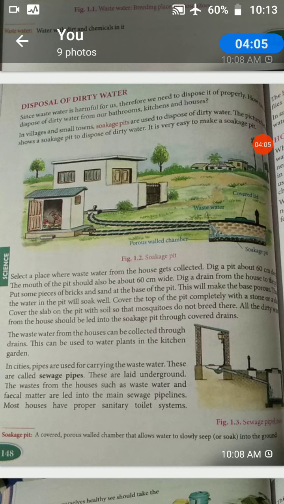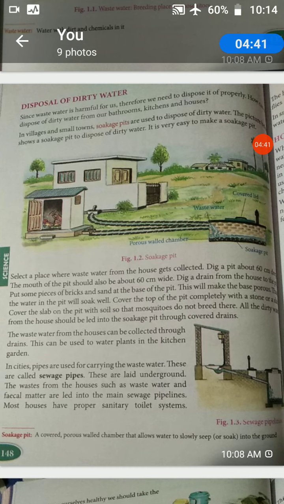Since I have told you wastewater is not good for health and will be harmful, we need to dispose of it properly. How to dispose of dirty water from our bathrooms, kitchens, and houses? We get wastewater when we take a bath, clean vessels in the kitchen, and wash clothes in our houses.